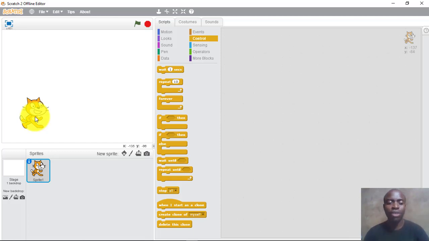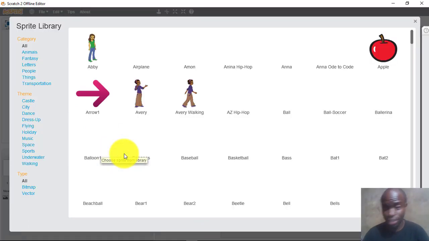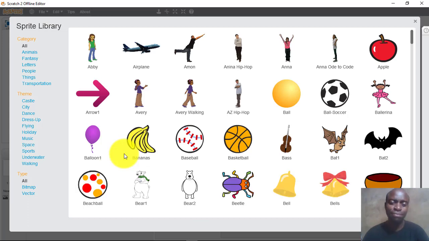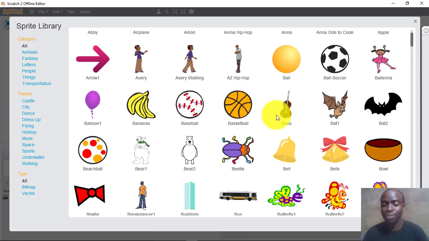Yes, so we'll go here. We go to choose sprite. I think you remember. If you don't remember, then thank God I showed you. So go here. You can choose any kind of sprite you wish, because it's all about your creativity. You can choose the ball to be the one informing people to avoid contact, so that nothing is attacking another one. Don't choose the bat. I think people would be scared to death, so choose something else.